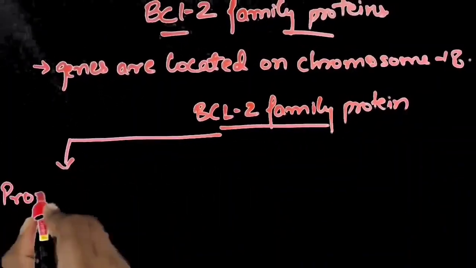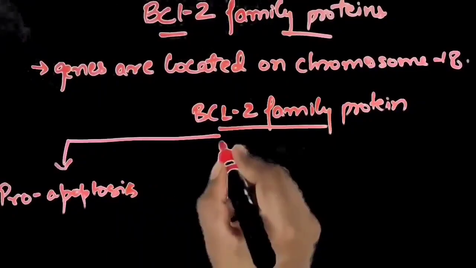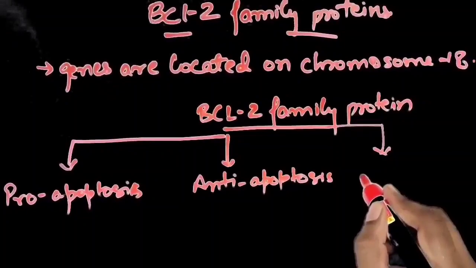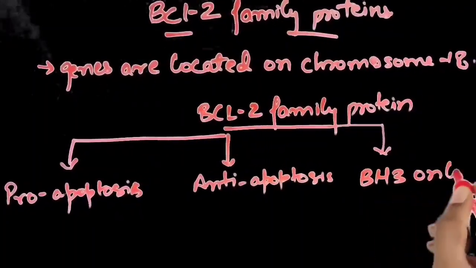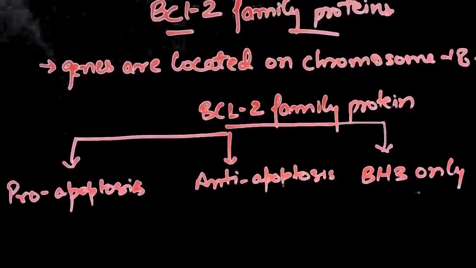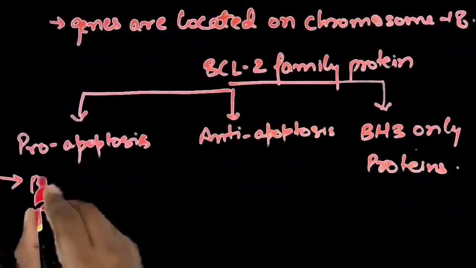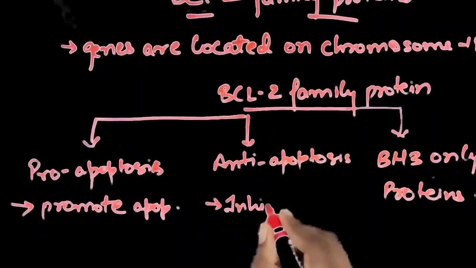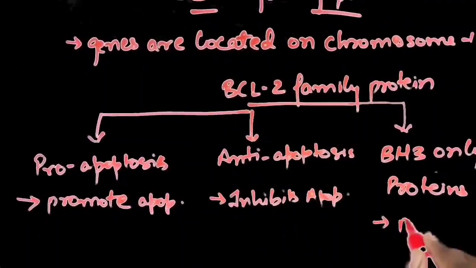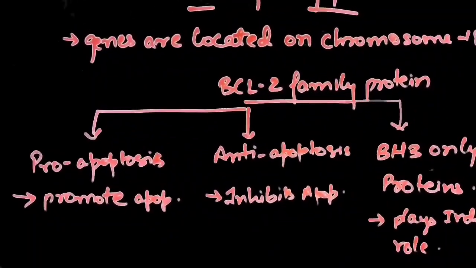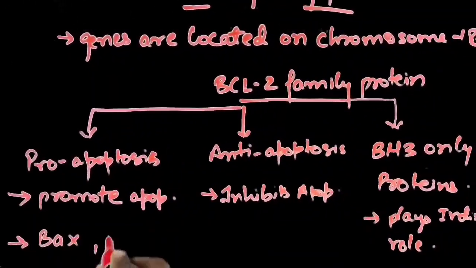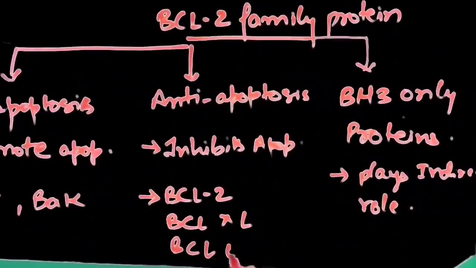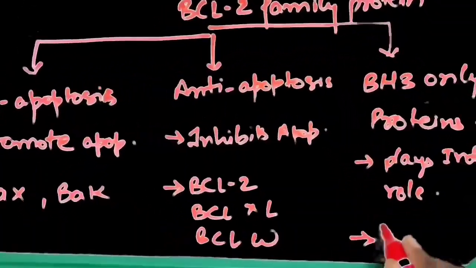BCL2 family proteins can be classified into three categories. Pro-apoptotic proteins, which promote apoptosis, for example BAX and BAK. Anti-apoptotic proteins, which inhibit apoptosis, for example BCL2, BCL-XL, BCL-W. And the third category is BH3-only proteins. They promote or inhibit apoptosis through an indirect mechanism, for example BID, BAD and BIM.